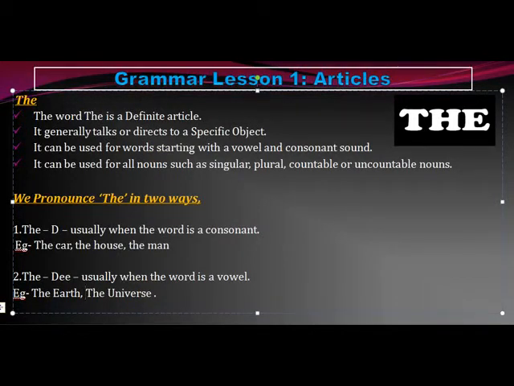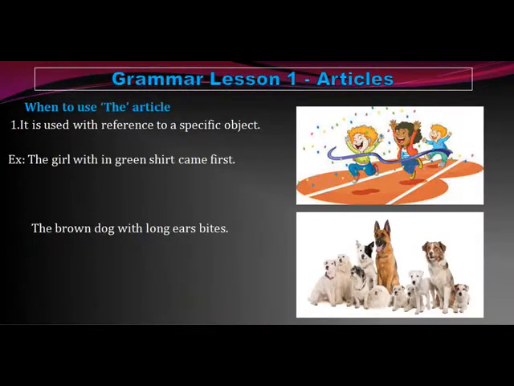So let us talk about the next one. Now the various uses of "the". The first use is with reference to a specific object. When you are talking about one particular object, then only use it. For example, the girl in the green shirt came first. Out of many people, we are talking about this one girl who came first. The brown dog with long ears bites. Out of all these dogs, we're talking about this brown dog with the long ears. So when we're talking about exactly that specific thing, we can use the article.